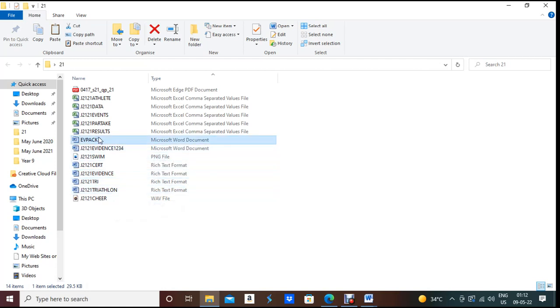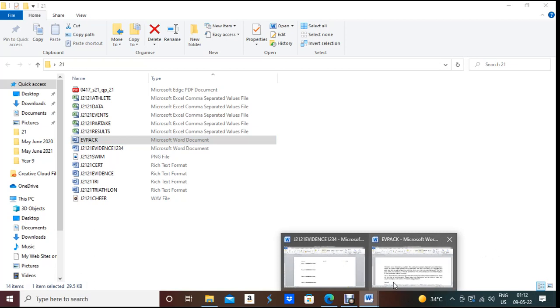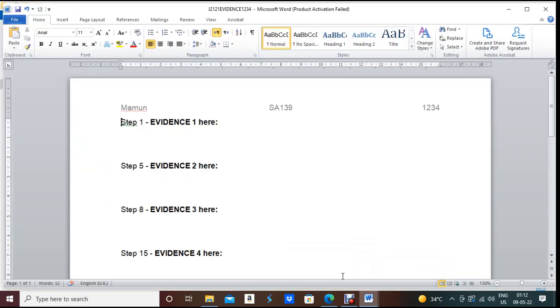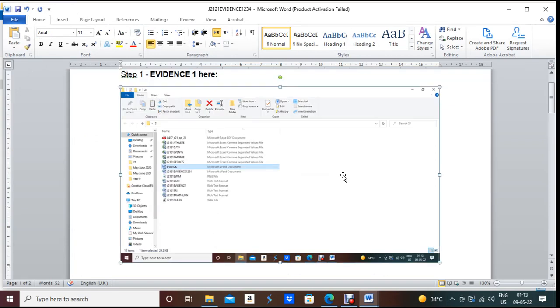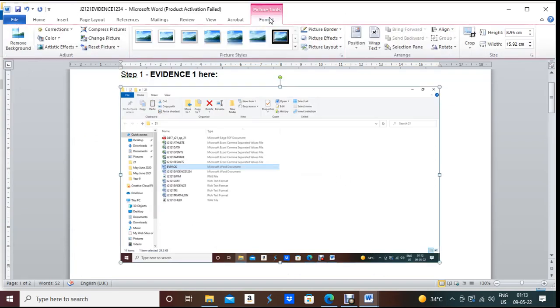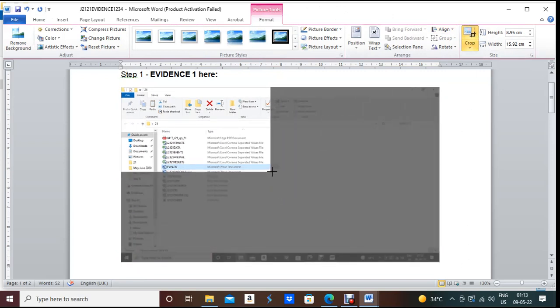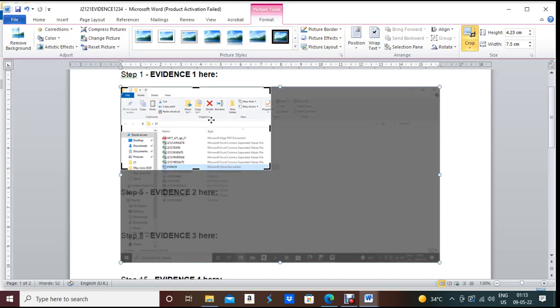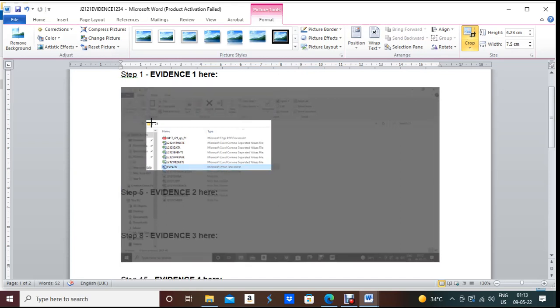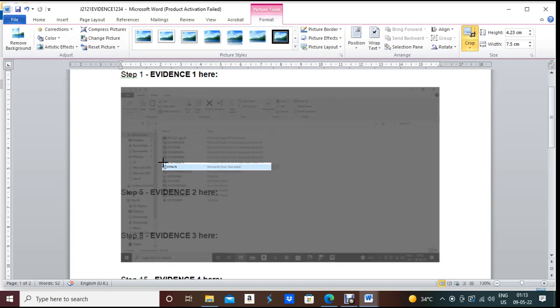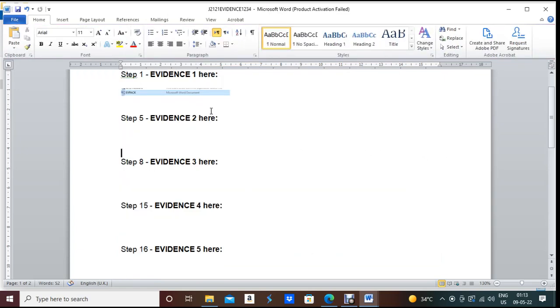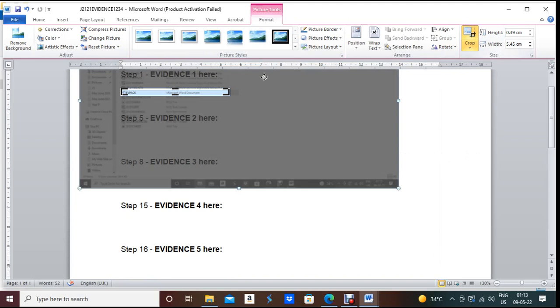This is our evpack. Now we need to take the screenshot. Print screen, and go to your evidence document. For print screen, you can press the Print Screen button, or you can use the Snipping Tool also. So after evidence 1, just put your screenshot. No need to take the whole thing. So crop it, Format, Crop. You just need to keep that particular file. Even the file type should be mentioned. So the type is already mentioned. If the type is not mentioned, you need to bring the type. So crop it properly.